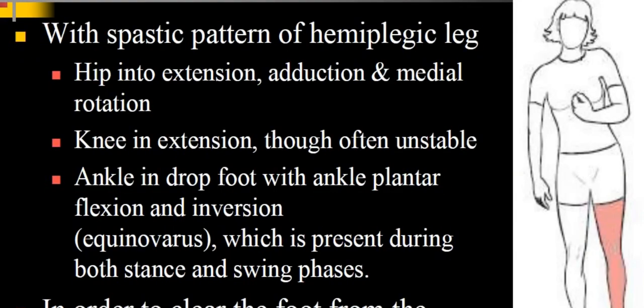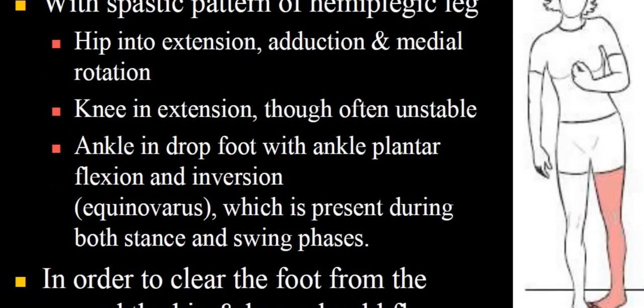So the next one we are going to see is the hemiplegic gait. The spastic pattern of the hemiplegic gait will be: the hip will be extended, adducted and medially rotated, and the knee will be extended, which will most often be unstable. Ankle is drop foot with ankle plantar flexion and inversion, equinovarus deformity, which is present during both the stance and the swing phase. Okay.